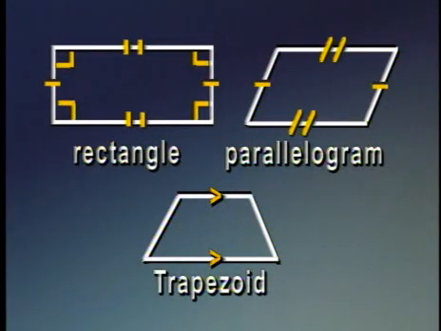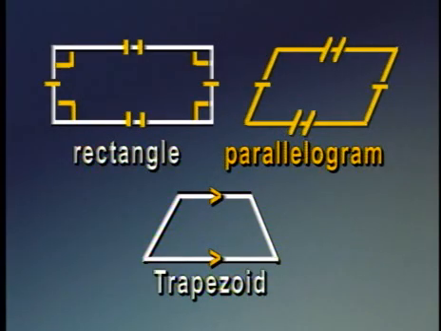Now, what if we had a rectangle, except the angles weren't all the same? They weren't all right angles. Well, that's called a parallelogram. The opposite sides are equal, like a rectangle, but the angles are not all right angles. In fact, the opposite sides in a parallelogram and a rectangle and a square and a rhombus are all parallel.